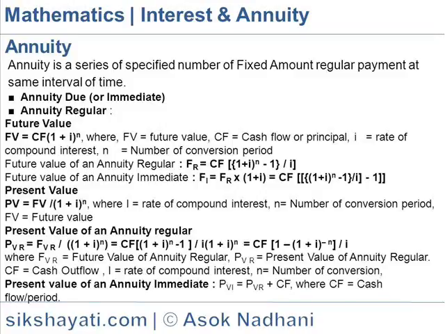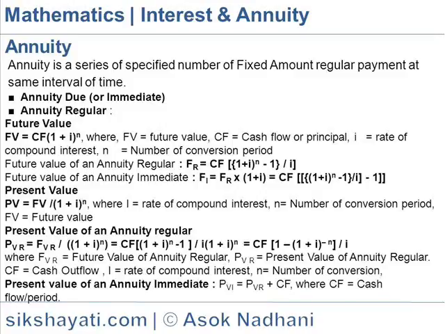n is equal to number of conversion periods. Future value of an annuity regular FR is equal to CF into ((1 plus I) to the power n minus 1) by I. Future value of an annuity immediate FI is equal to FR into (1 plus I), which is equal to CF into ((1 plus I) to the power n minus 1) by I, into (1 plus I).